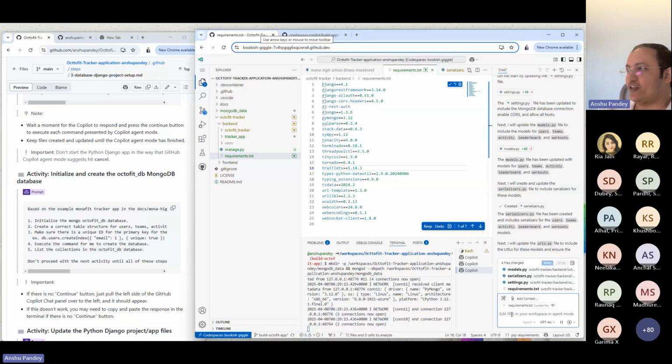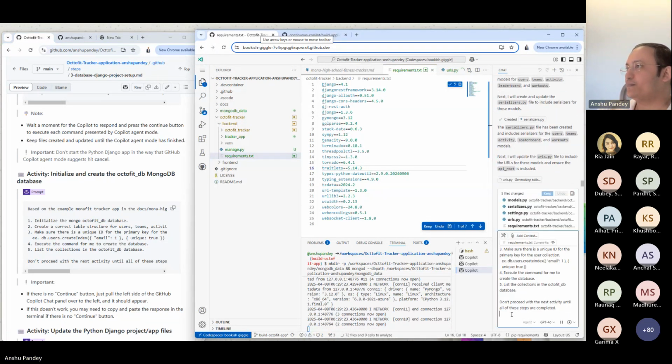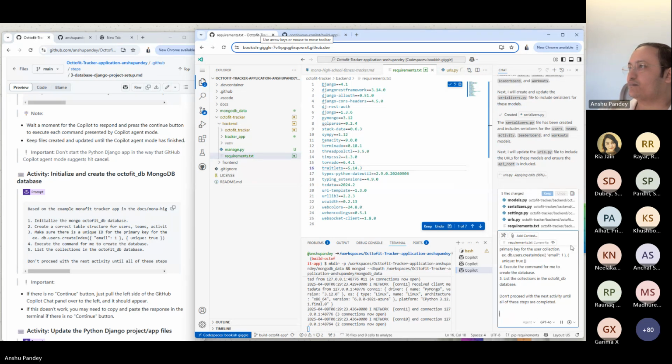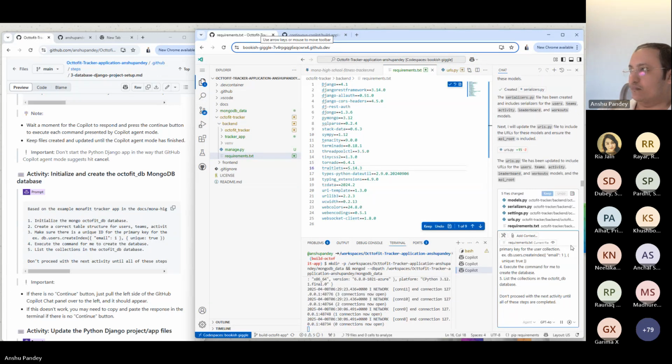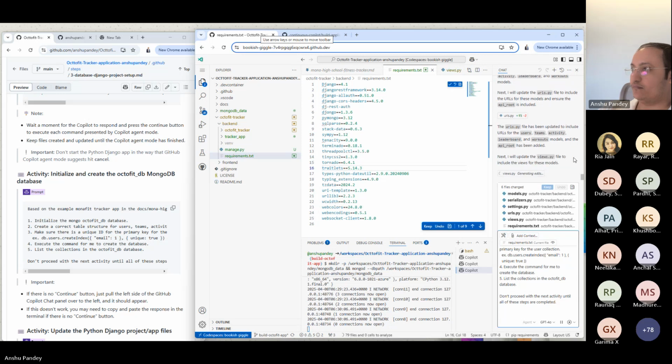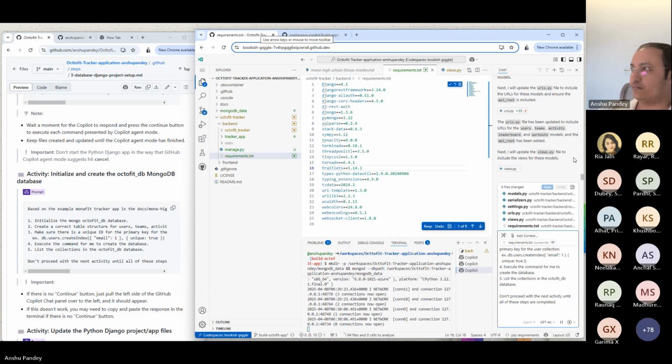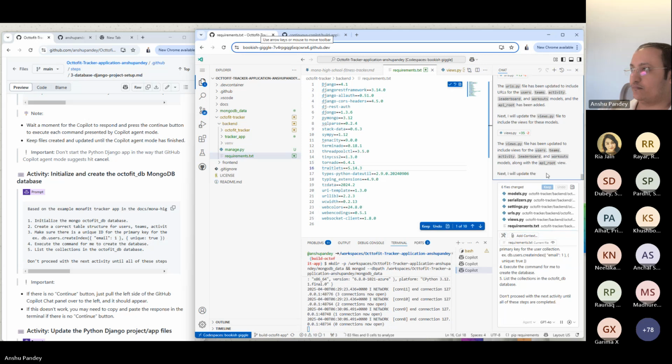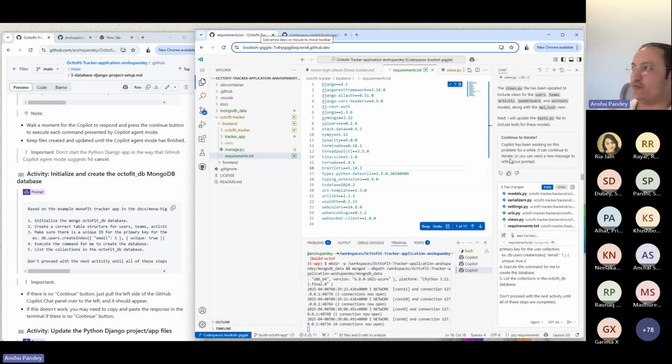Let me try creating collections now, if it can do that still. So let's continue to iterate.